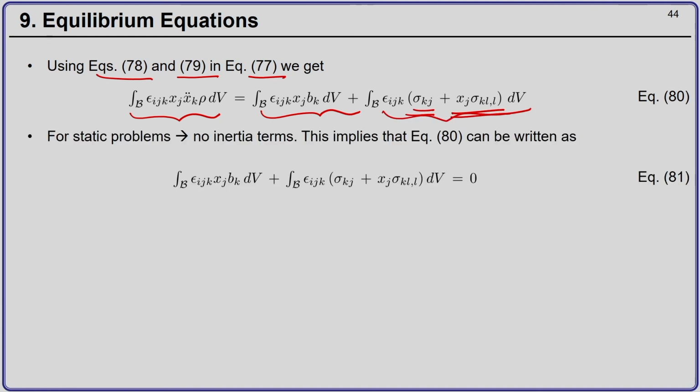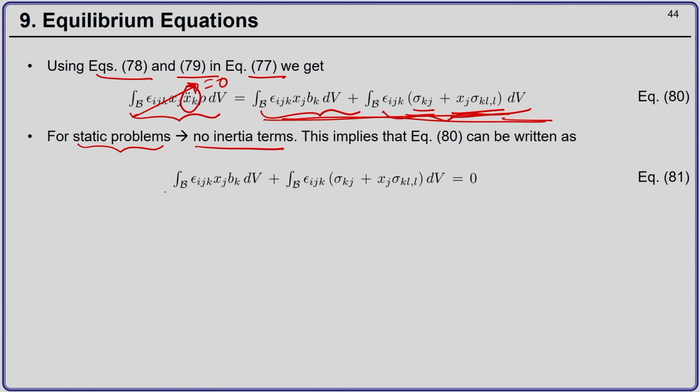Now, let us consider a special case of a static problem. Static problem means there are no inertia terms. You see, you have an acceleration here. So, in a static problem, the contribution of the term on the left hand side can be neglected, because it will be very small compared to the two contributions from the right hand side. Therefore, this term goes to 0, and I am only left with these two terms.